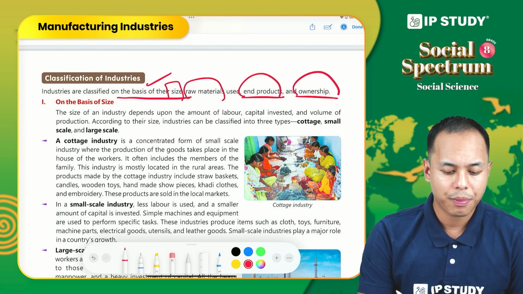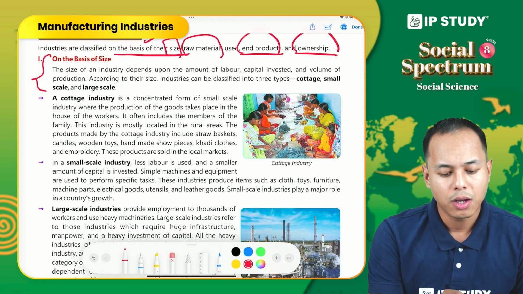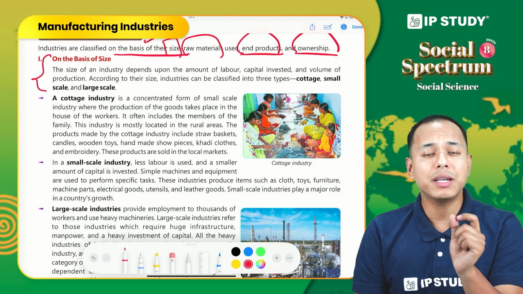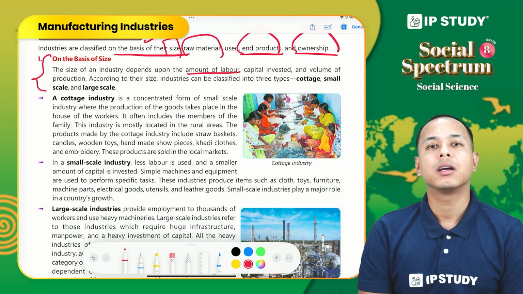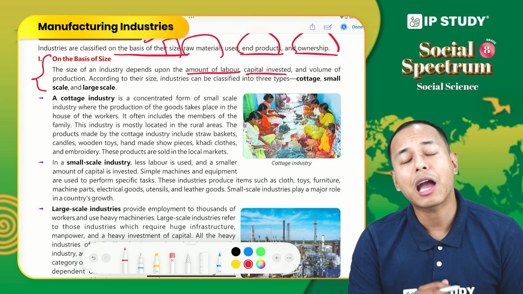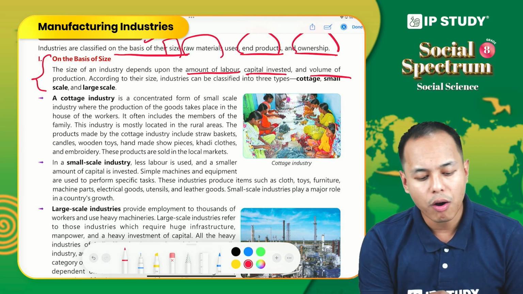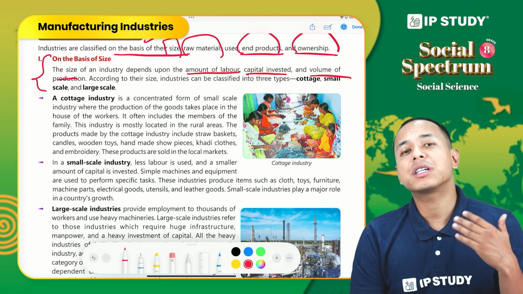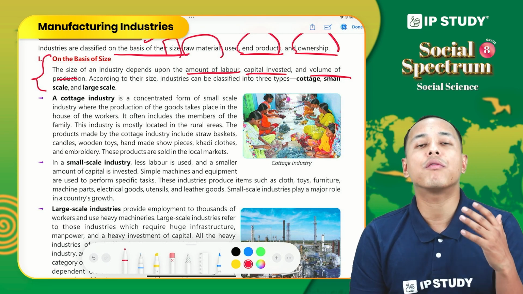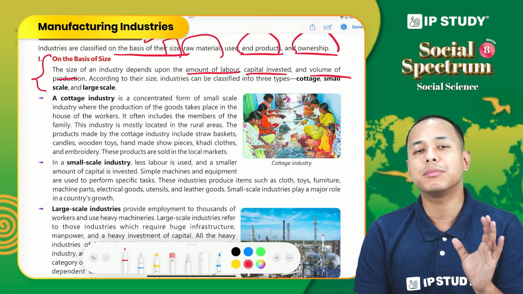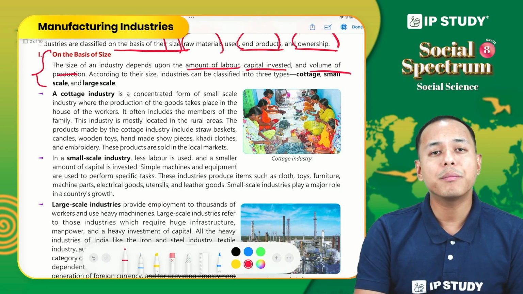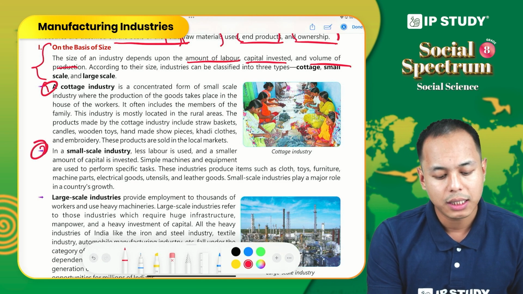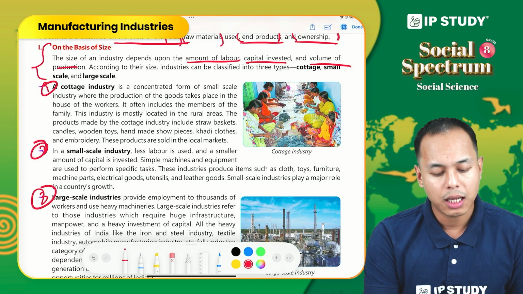So now let us discuss on the basis of size. What do you mean by on the basis of size? Industry can be classified on the basis of size, and size means the amount of labor that is used, the amount of capital that is invested, or the volume of production. So on the basis of size, industry can be classified into three types: first, cottage industry, second, small scale industry, and lastly, large scale industry.